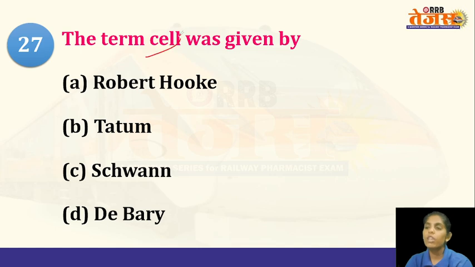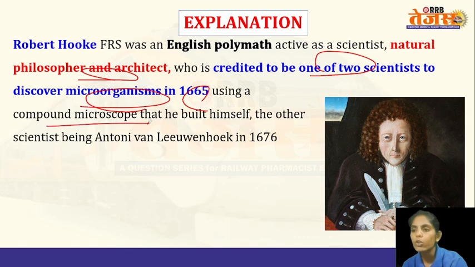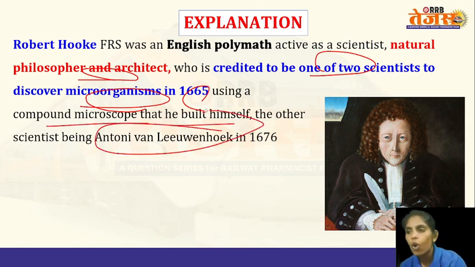The term cell was given by, so who gave the term cell? It is Robert Hooke. Robert Hooke is a philosopher and an architect who is credited to be one of the two scientists to discover microorganisms in 1665 using a compound microscope that he built by himself. The other scientist who observed the microorganisms is Anton van Leeuwenhoek.